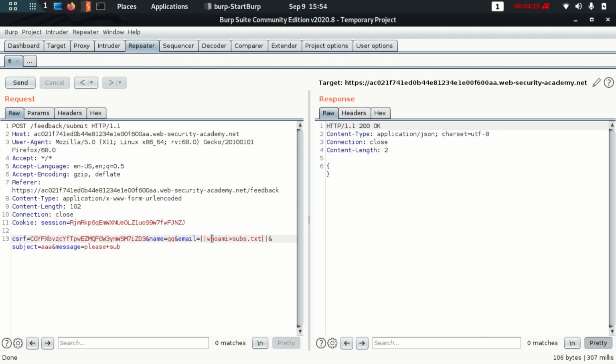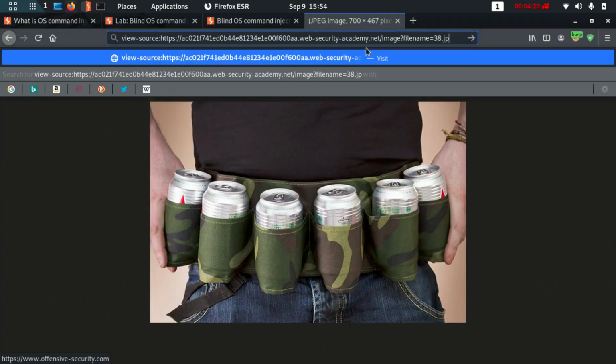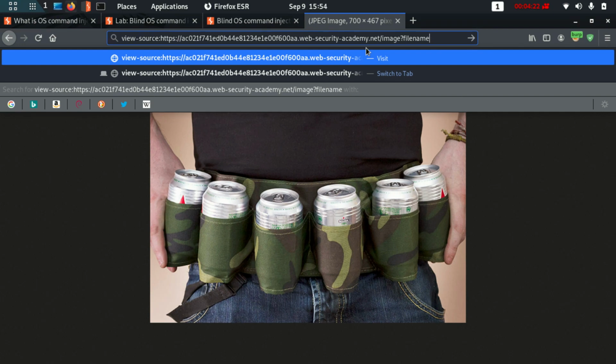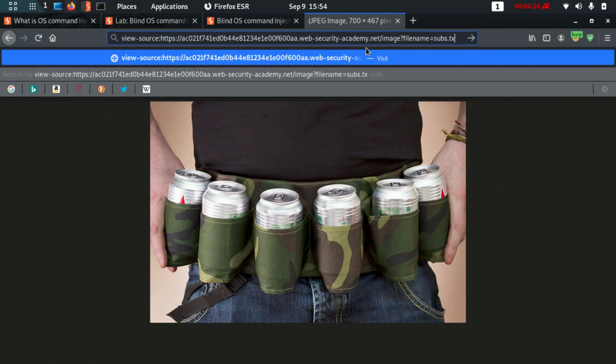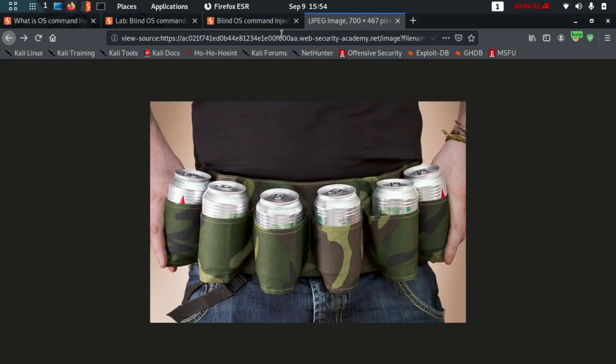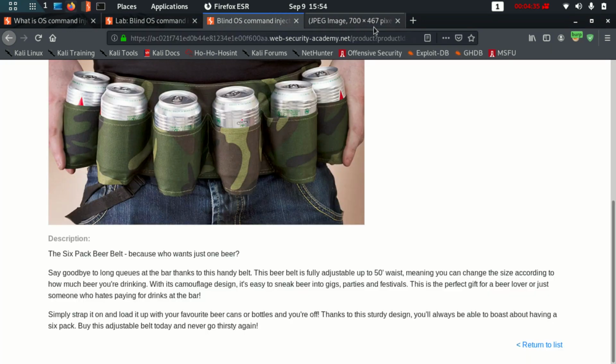See, here it is whoami, and I redirected to subs. So I am going to change this to subs.txt, and yep, I see the result which we wanted to see. There's another method of solving this. Let's even do it via that method.